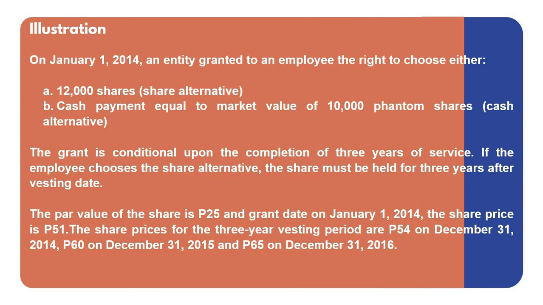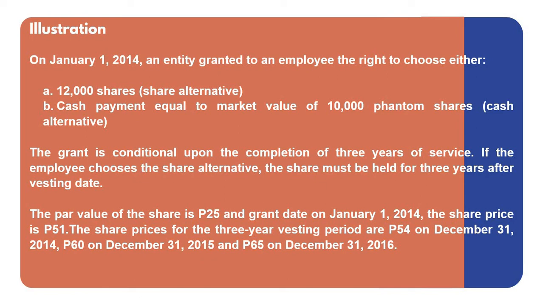So now let's have the illustration for cash and share alternatives. On January 1, 2014, an entity granted to an employee the right to choose either 20,000 shares for share alternative or cash payment equal to the market value of 10,000 phantom shares for cash alternative. When you say phantom shares, this will be the basis for the computation of a cash alternative, share-based or share appreciation right. The grant is conditional upon the completion of 3 years of service.